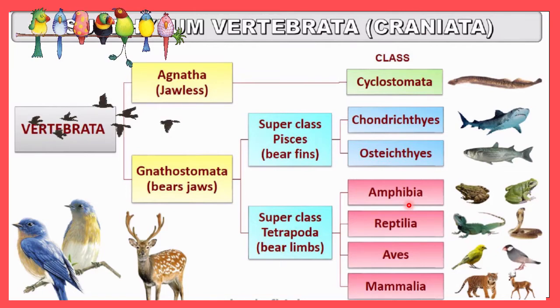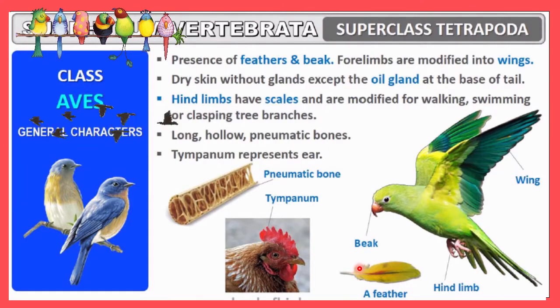In today's lecture, we are going to discuss these two classes, which include Aves and Mammalia. So we will discuss the general characteristics of Aves and Mammalia along with examples. Let me start with the Aves.